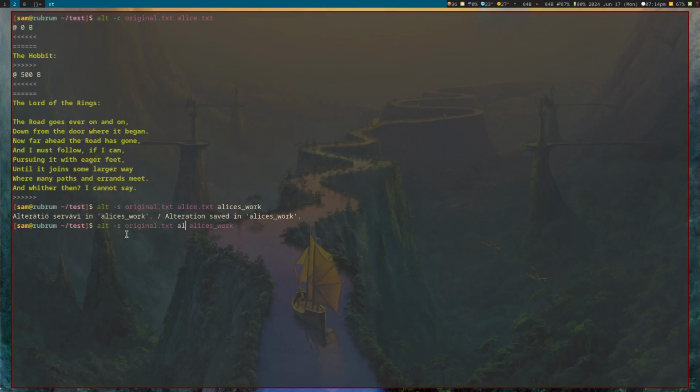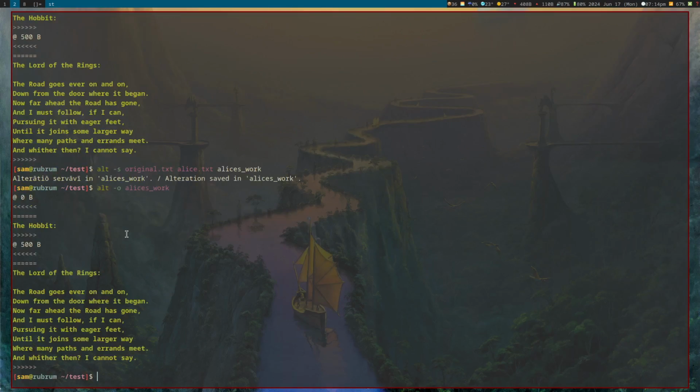Now we can view this with -o. Very cool. This looks the same, but what's very interesting is this file is completely standalone, and it actually contains the original within it. That's going to be very important when we go to merging later. Merging is not something these Unix patch utilities can do, but we can do that.